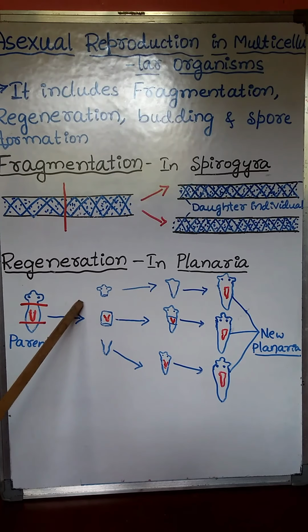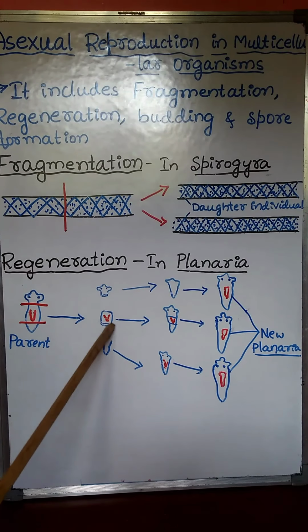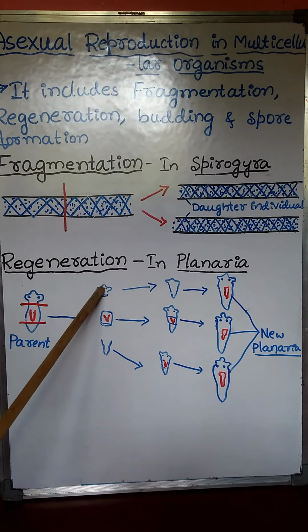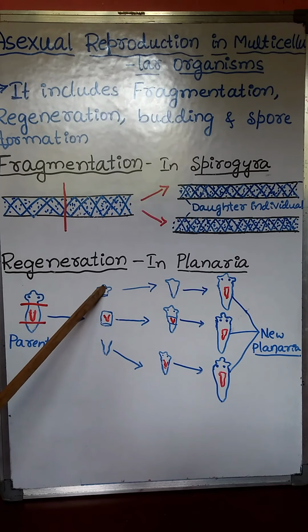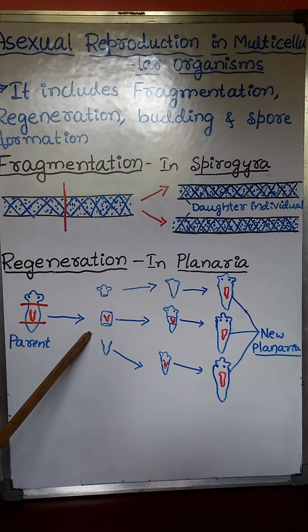Actually, the cells of the cut pieces are differentiated. Differentiated cells means these cells attain a particular shape, performing a particular function like this.